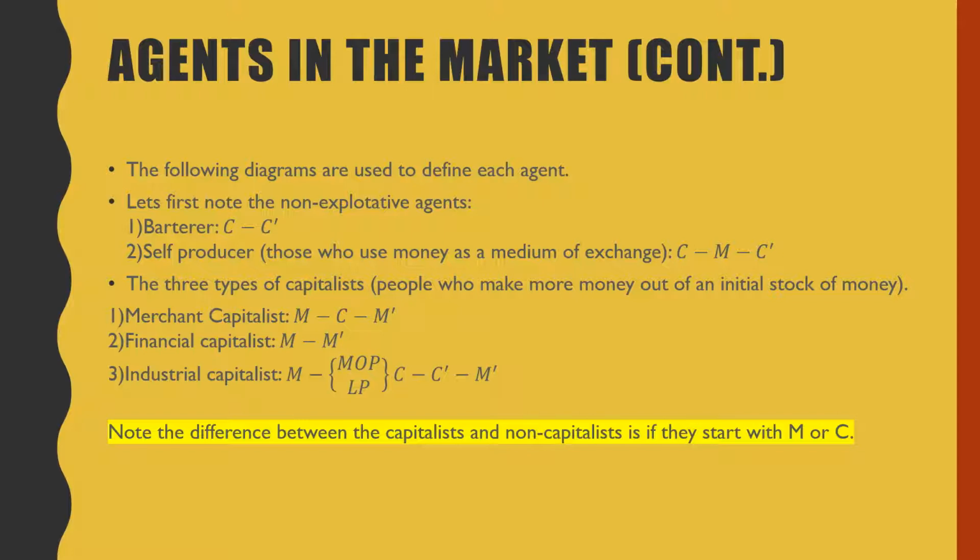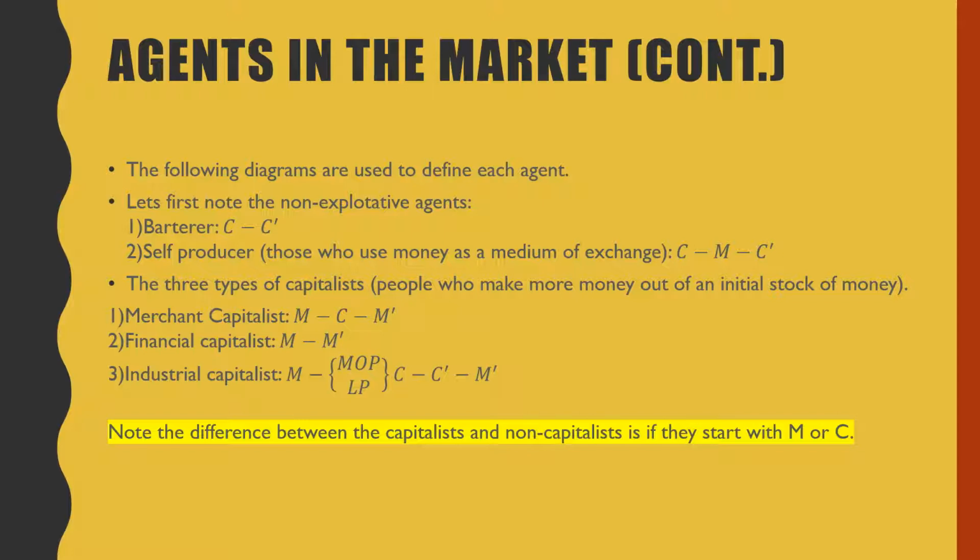The financial capitalist, which is pretty easy to understand, comes in with money and lends out that money on interest, and he just makes more money that way. By charging people money to have this money now, this is how he makes his money. That's a lot of time saying money.